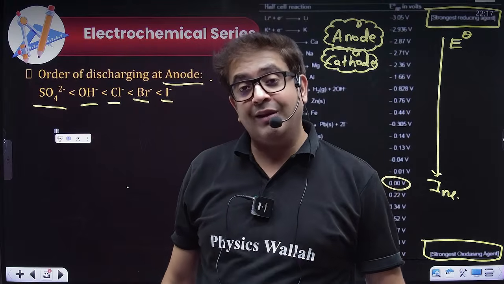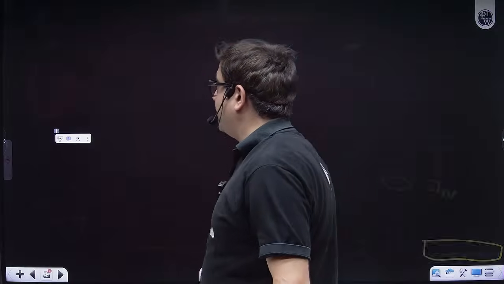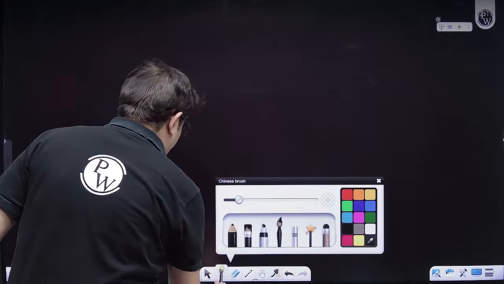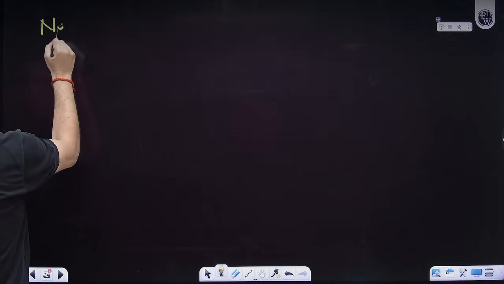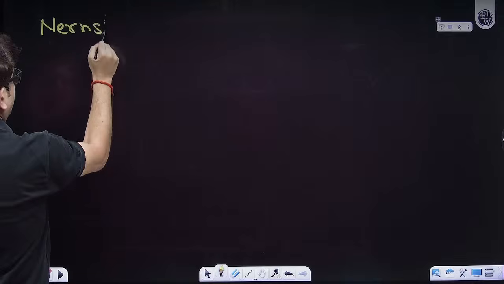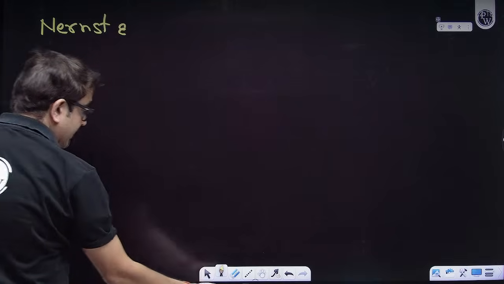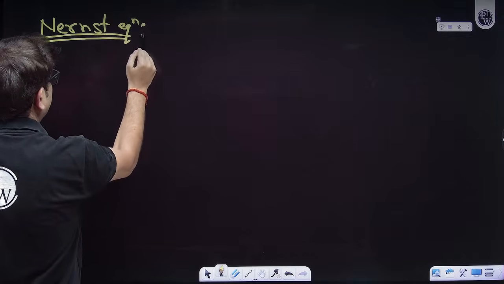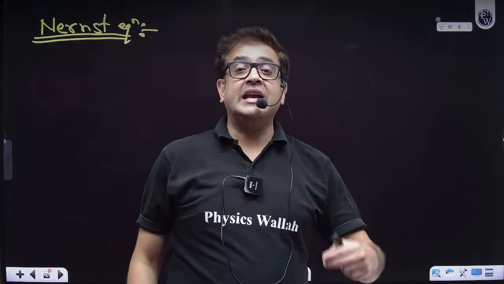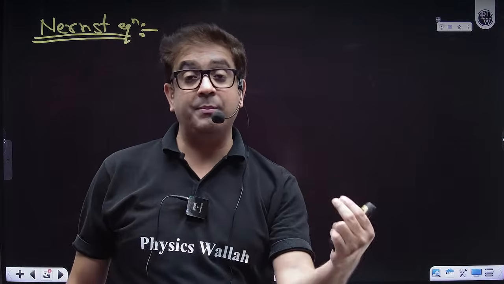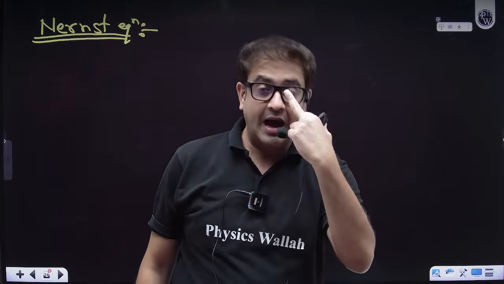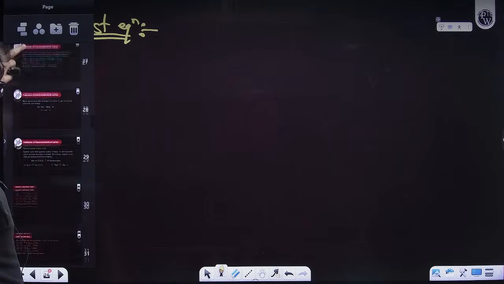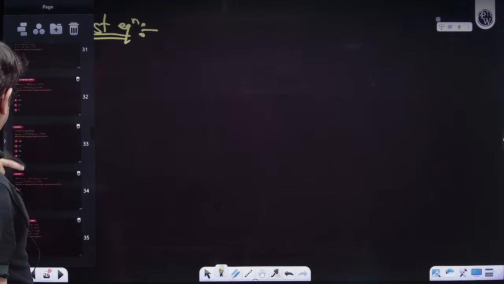Then sir, how will we calculate the electrode potential? In order to calculate electrode potential, we have the Nernst equation. The Nernst equation helps us to quantify how changing concentration and temperature will change the electrode potential. How does it do it? Let me directly jump to a question and tell you about the Nernst equation.